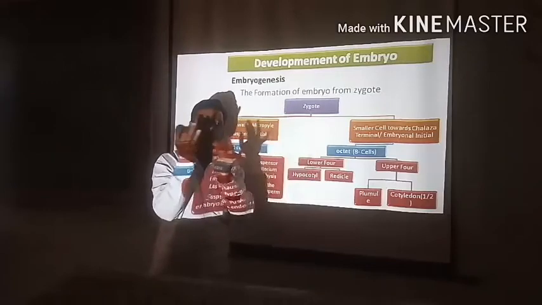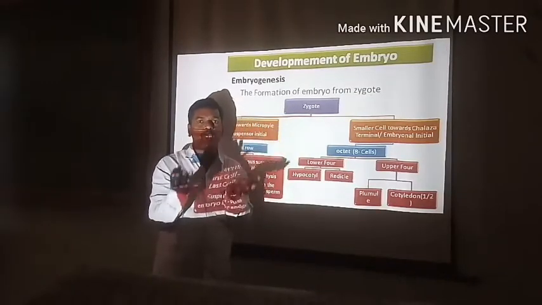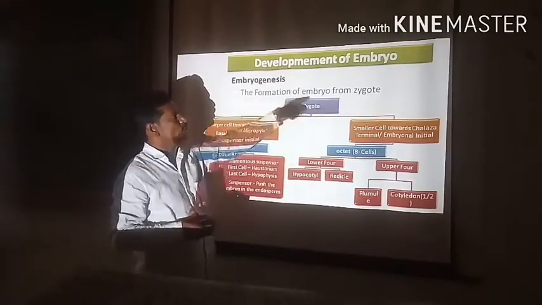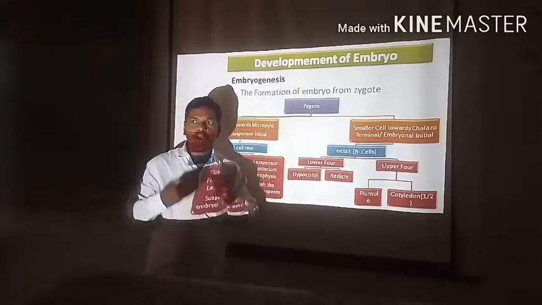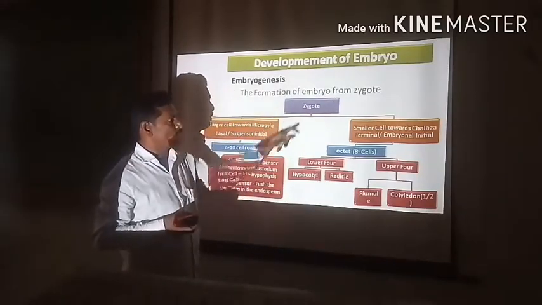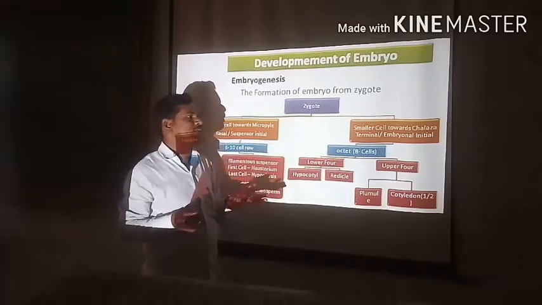Genesis means formation, synthesis. What is formed? The embryo. The process is called embryogenesis, the formation of the embryo from the zygote. The zygote divides and gives rise to two unequal cells.